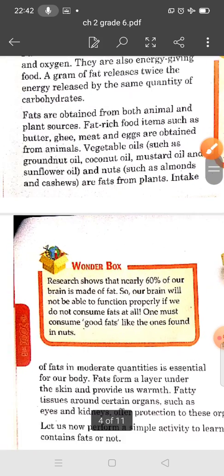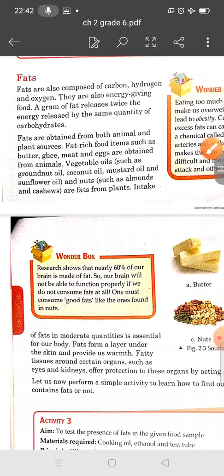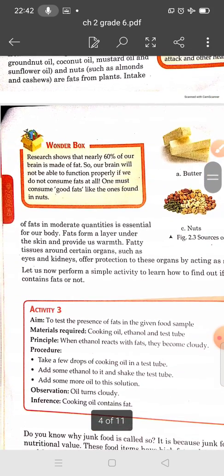Students, you should take fats in moderate quantity, because a moderate quantity is essential for our body. Fats form a layer under the skin and provide us warmth.